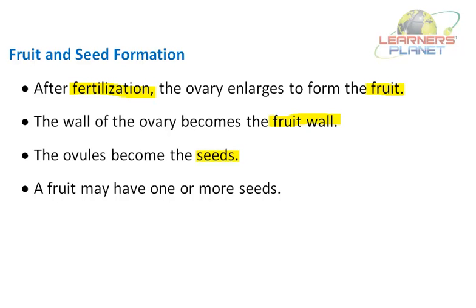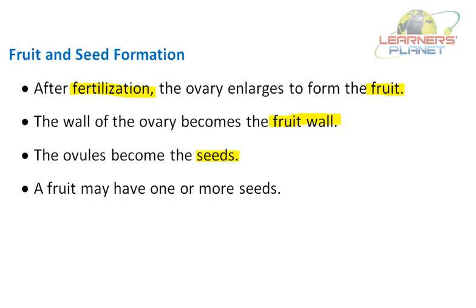So students, the fertilized egg or the zygote divides several times to form an embryo within the ovule. The ovule develops a tough coat around it and is gradually converted into a seed containing the baby plant. In fact, all the eggs in the ovules present in the ovary of a flower get fertilized by male gametes from pollen grains and grow to become seeds.